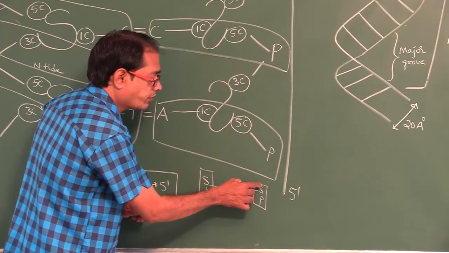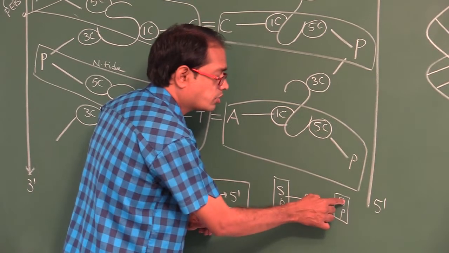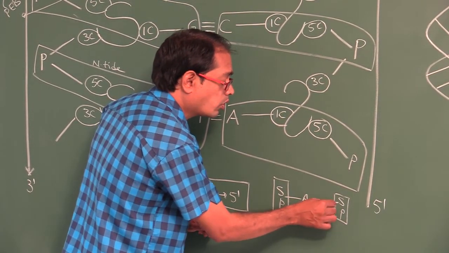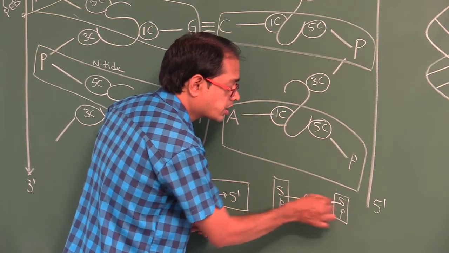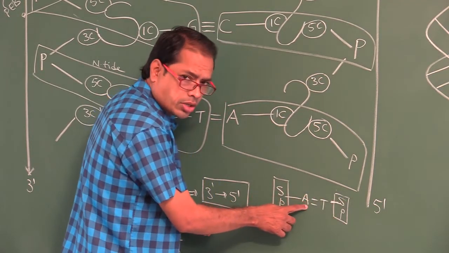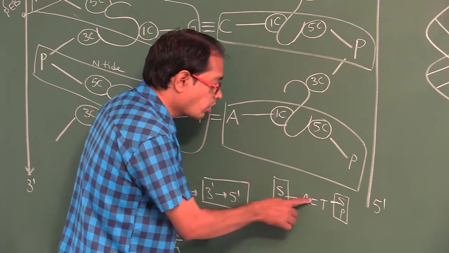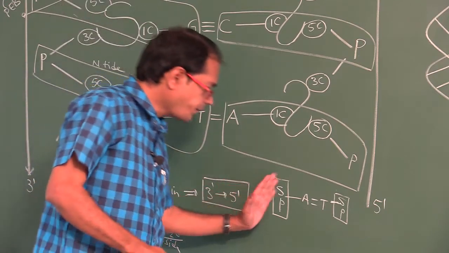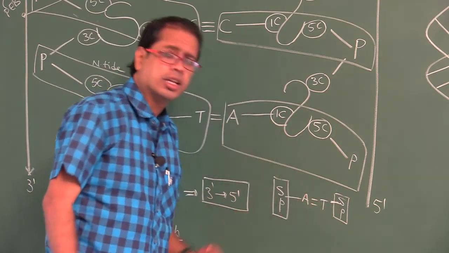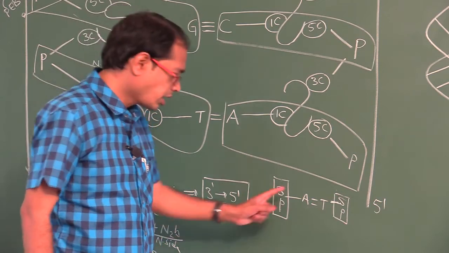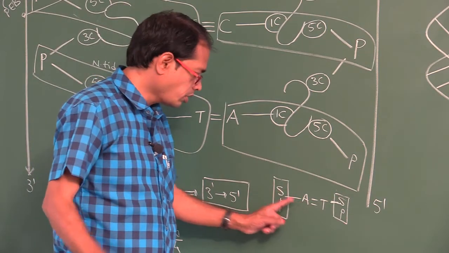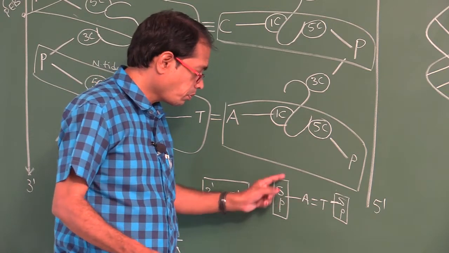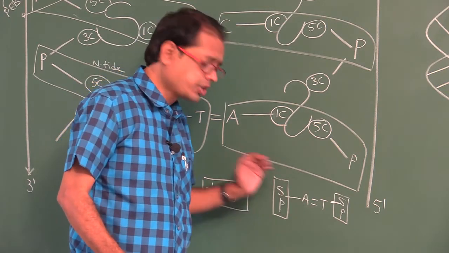Nitrogen base is attached to backbone of DNA more or less perpendicularly, but faced inside. Don't say outside.